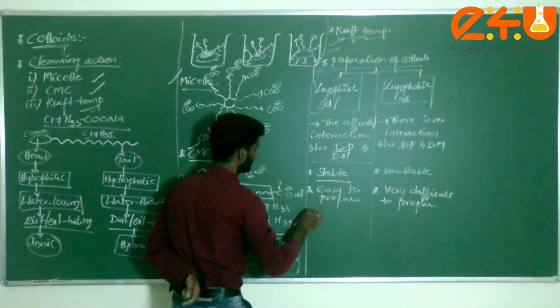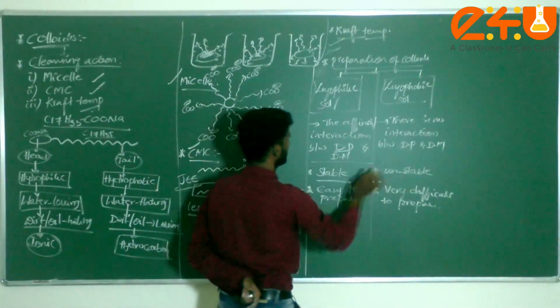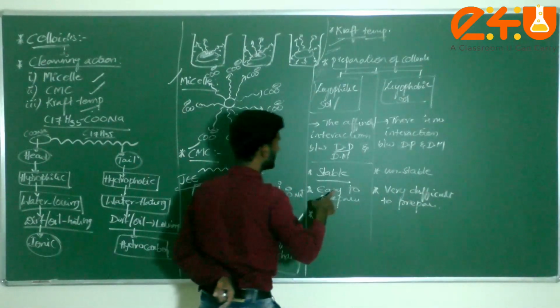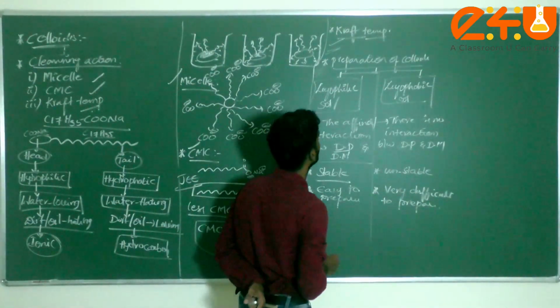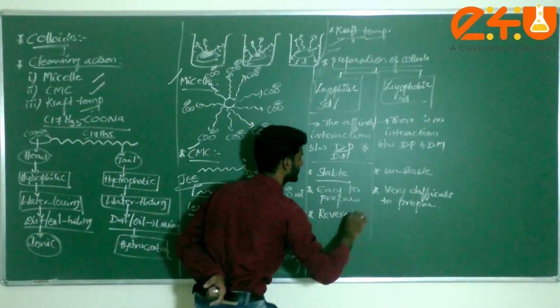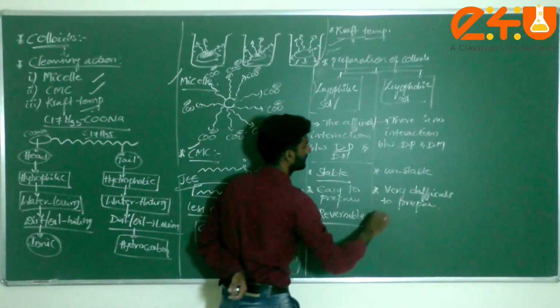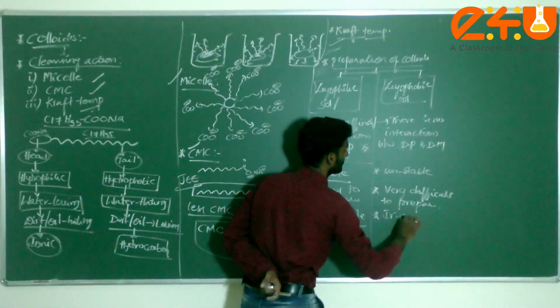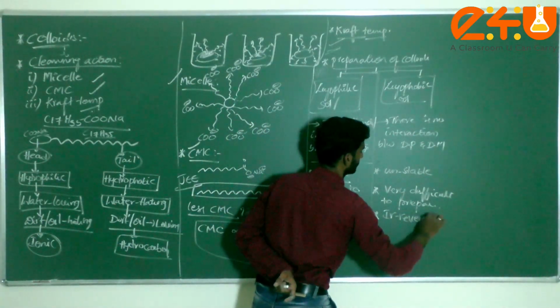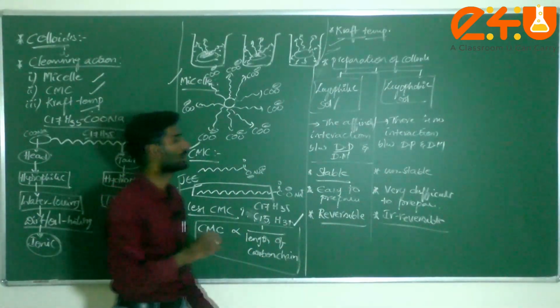Next, very important, lyophilic is reversible in nature, but lyophobic is irreversible in nature. This is the point of difference between these two, dear students.